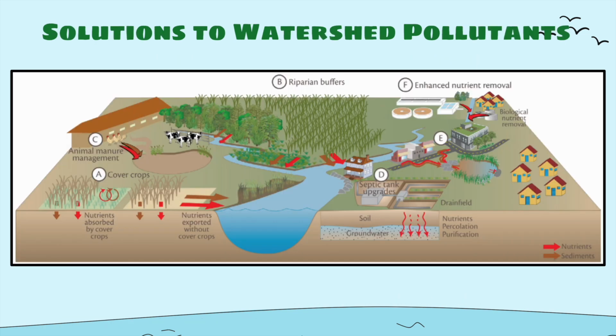On this slide, we have some solutions to watershed pollutants. We've talked about a lot of these throughout the year already. I will let you read this on your own and jog your memory. Some things that will be coming up though: septic tank upgrades we'll talk about, nutrient removal and biological nutrient removal we will talk about, but everything else we should have already talked about at some point this year. So go ahead and review that on your own.